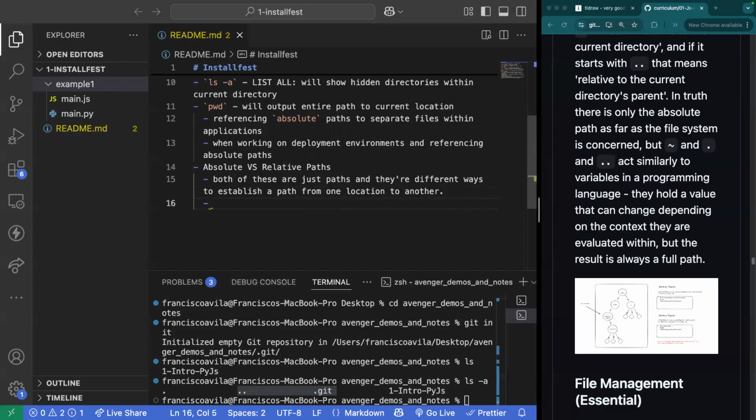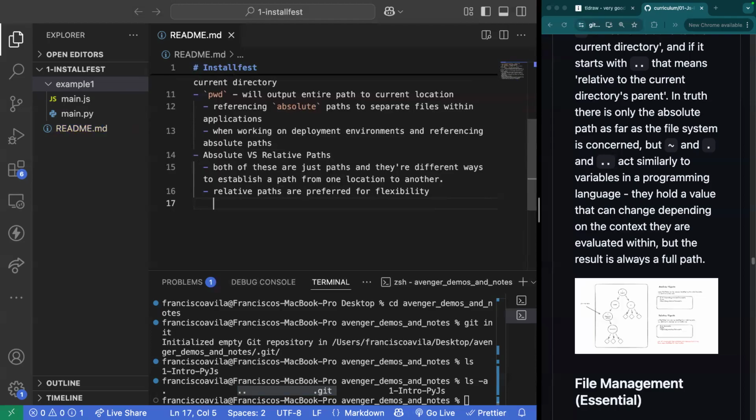Now, if you want to make something flexible, relative paths are usually preferred. Now, why is that? Well, flexibility.